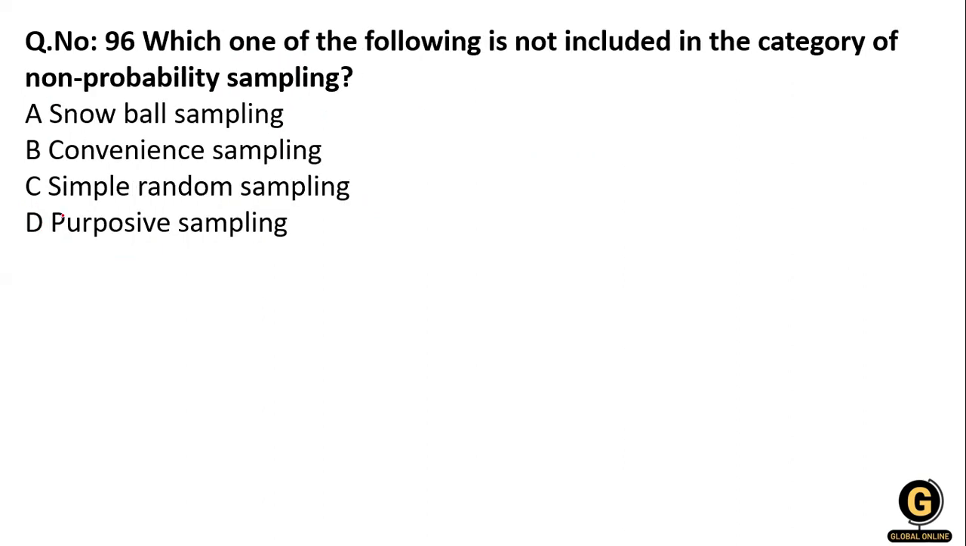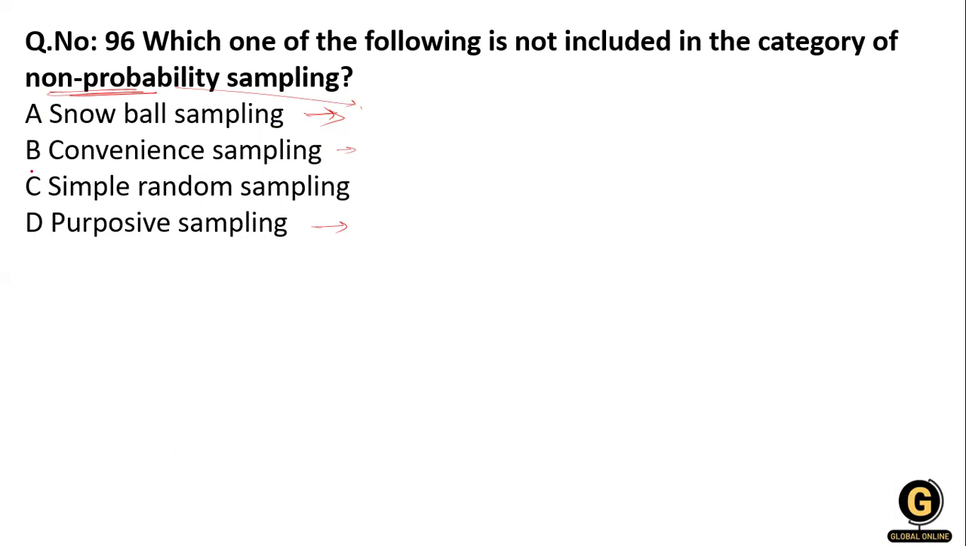Now the next one: which one of the following is not included in the category of non-probability? Non-probability means they do not collect the data on a random basis. You know that snowball is non-probability. Convenience means they collect the data as per their convenience. There is bias in snowball, and in purposive sampling the bias is also there, because they collect the data as per their purpose, to justify or conclude your research.